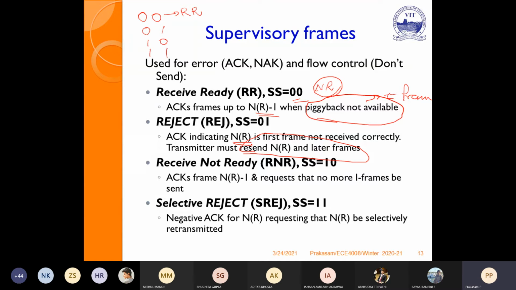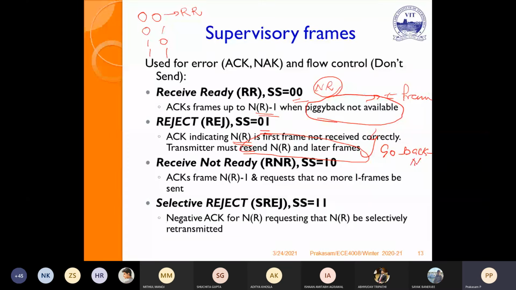Suppose frame 3 is lost. The transmitter should go back to frame 3, then resend all the frames from frame 3. Similarly, reject, if it is 0 1, means it has to resend NR as well as later frames. So it represents go back N. Kindly keep in mind it represents go back N.